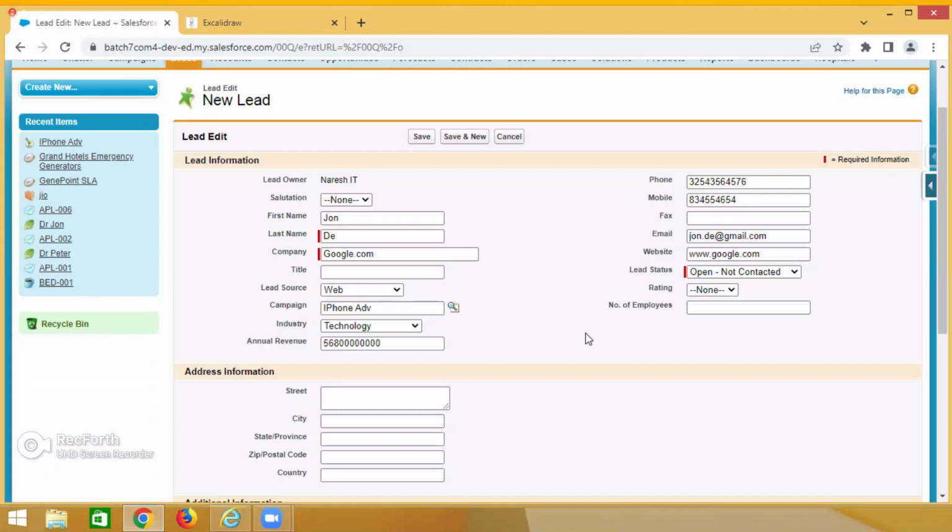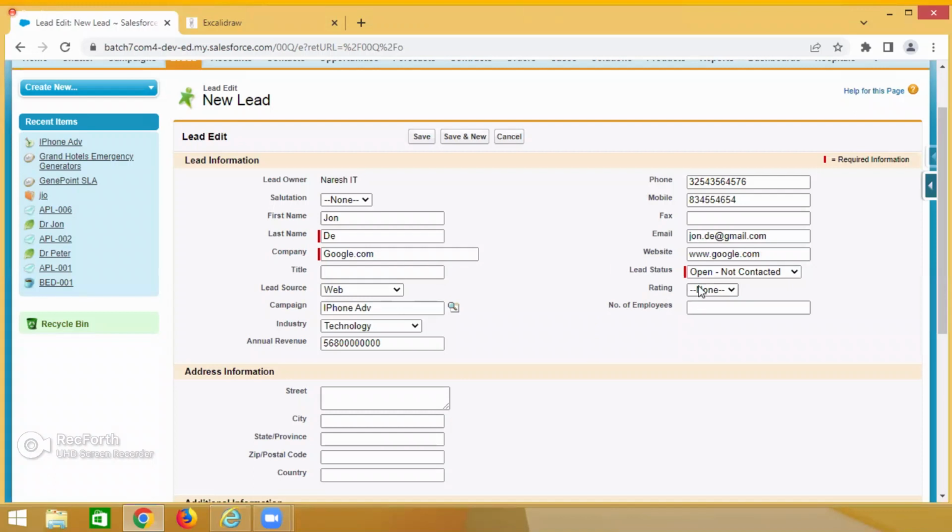So, rating means, for example, Apple is a company, guys. One guy is coming, that guy wants to purchase. In that case, for example, that guy purchasing the Apple 13, I am getting 1,34,000, right? Some mid-level company, or one family is coming and purchasing 10 products. Then I am getting 10 lakh rupees. Google comes into the picture, that guy purchasing 5,000 mobiles. In that case, I am getting more revenue.